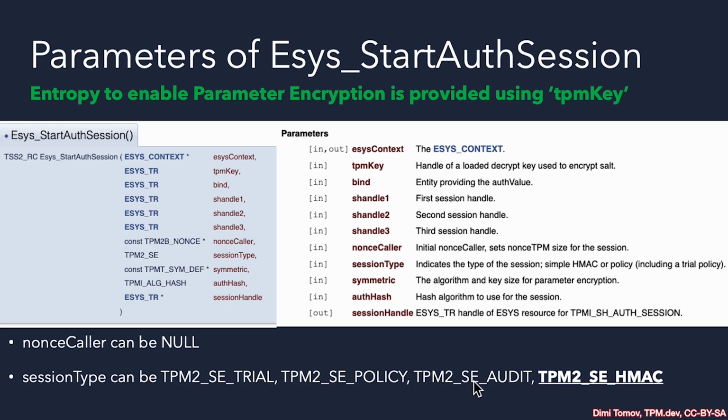And the special audit type, which also can have parameter encryption, but you would be invoking extra operations in the TPM to compute the digest of the command and its response. And if you don't need it, then this is extra work put on the TPM and its performance, which I don't think is really needed in most situations. So HMAC type it is.